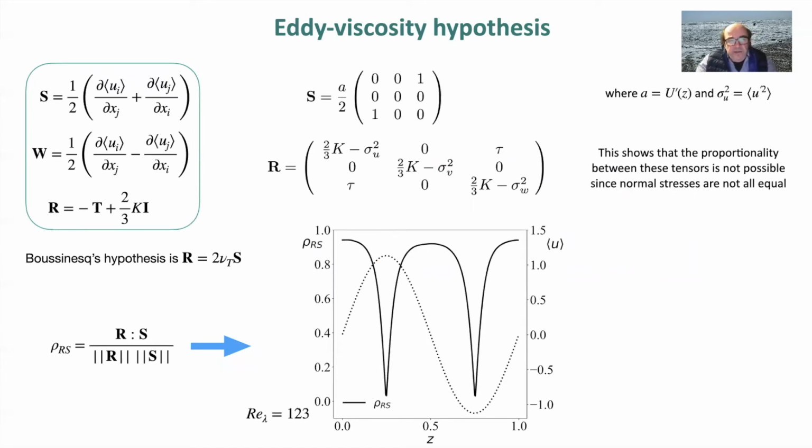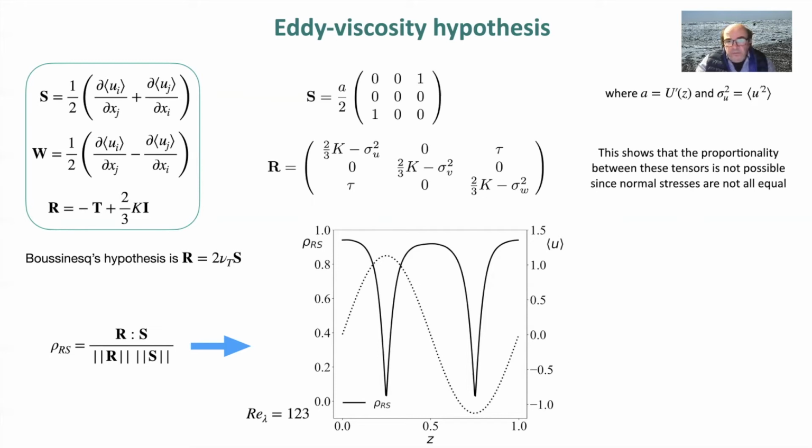So we can test directly the eddy viscosity hypothesis using the indicator that I already presented. And it's not really a surprise that it is going to be wrong in different places, because in fact the diagonal is not vanishing. And what we show in dotted line is the profile of the velocity for reference.